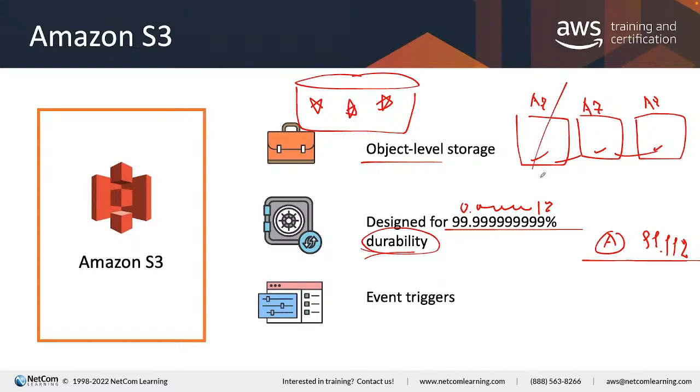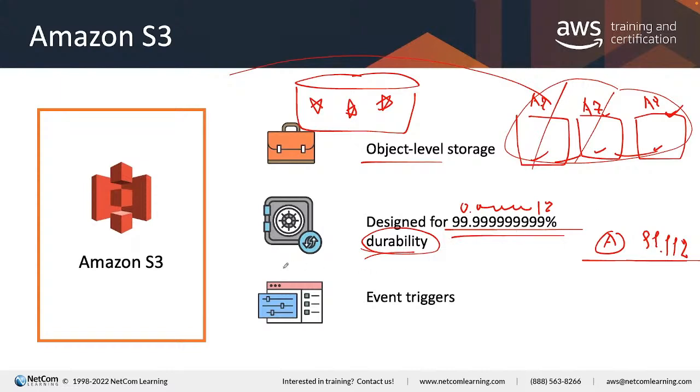So if one AZ goes down because of fire, tsunami, earthquake, or power supply problems, whatever, you still have another copy in another AZ. Even if two AZs go down, you still have a copy. If you are really afraid, you can replicate the data into another region, could be thousands of kilometers away, but this is a feature. By default, your data is replicated across the availability zones. That's why it has very high durability.